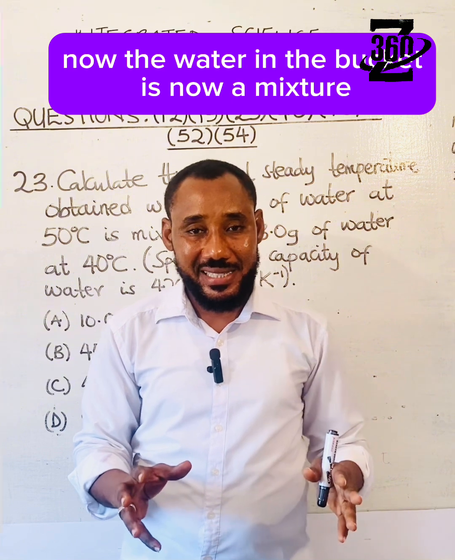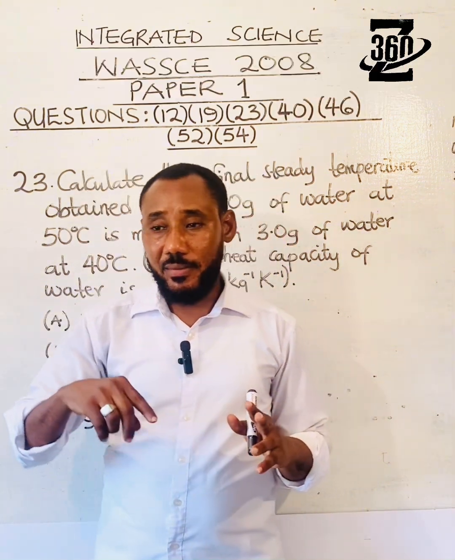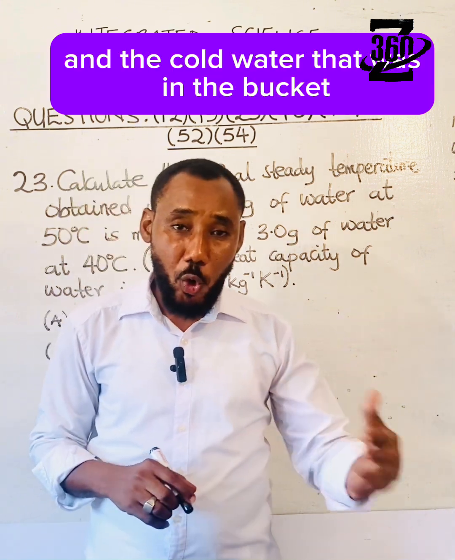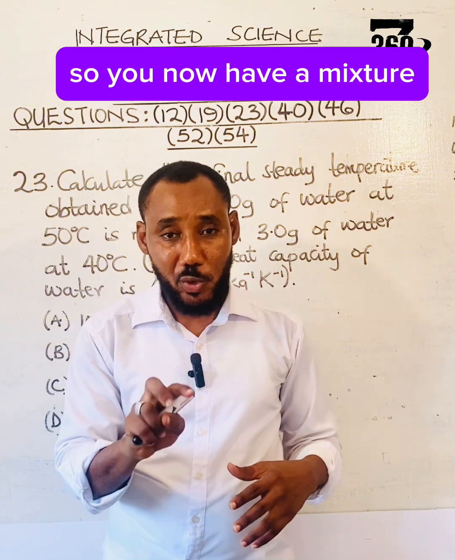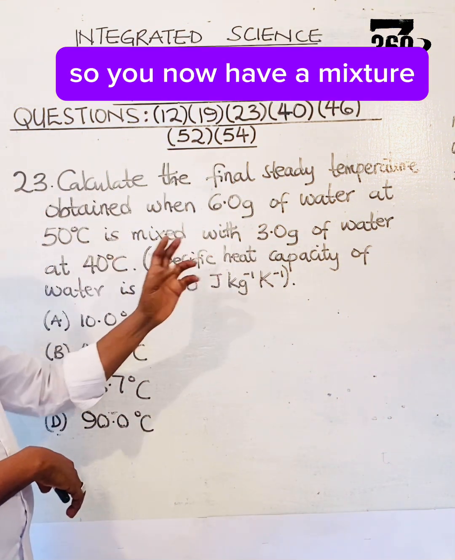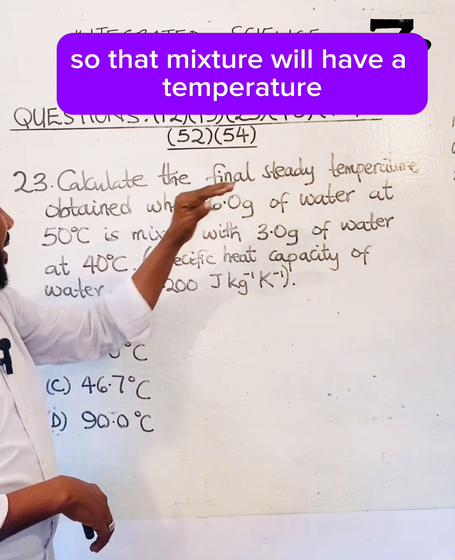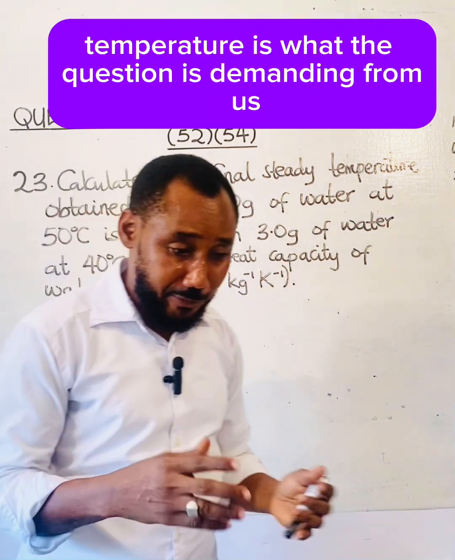Now if you've heated some water in a container and you pour that hot water into a bucket, the water in the bucket is now a mixture of two waters: the hot water that you've boiled and the cold water that was in the bucket. So you now have a mixture, and that mixture will have a temperature, and that final steady temperature is what the question is demanding from us.